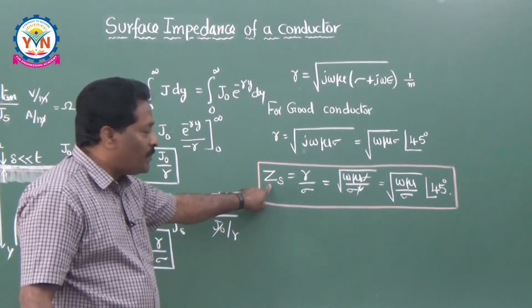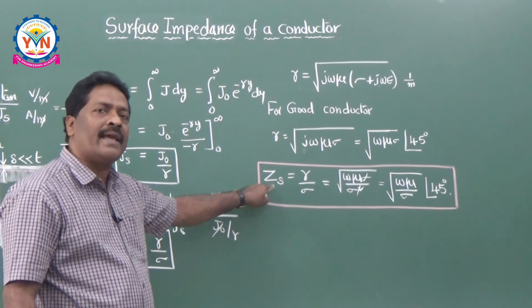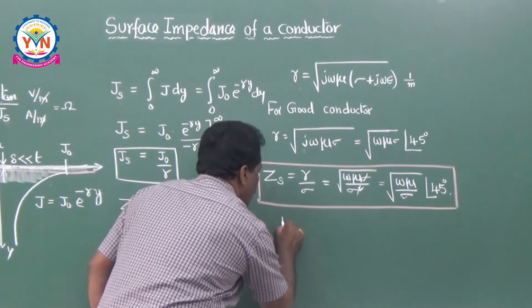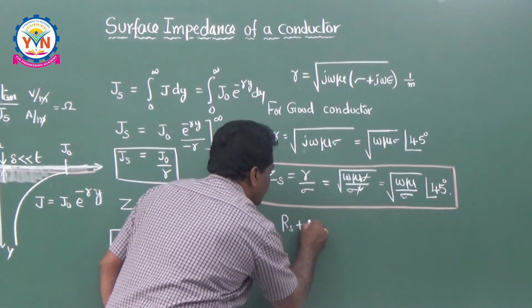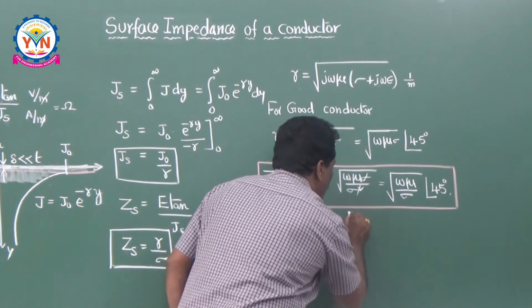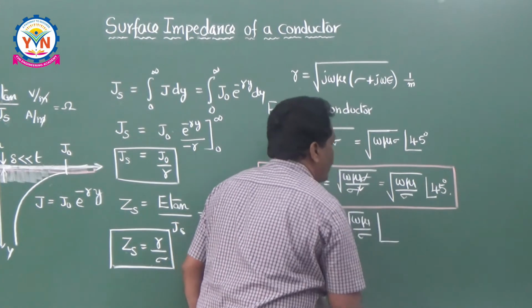Once it is an impedance, it has two components, resistance as well as reactance. So this can be written as Rs plus jXs is equal to root of omega mu by sigma at an angle 45 degrees.